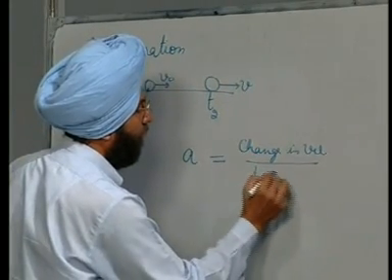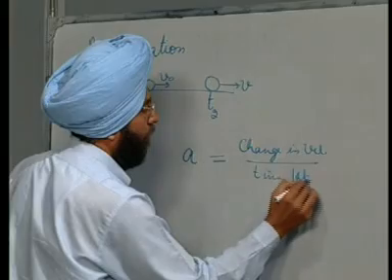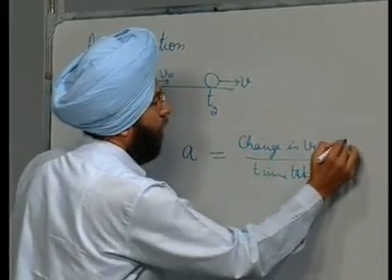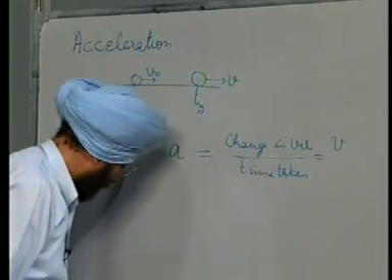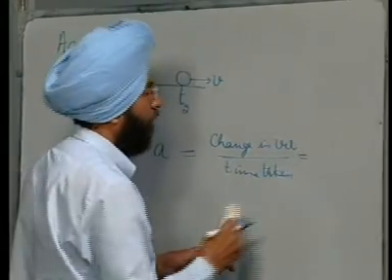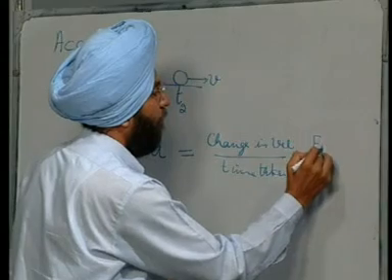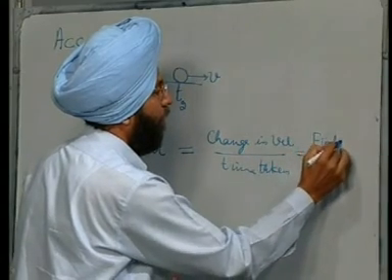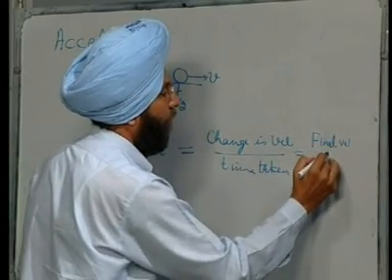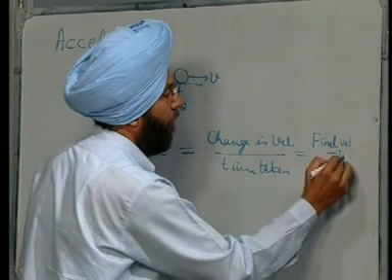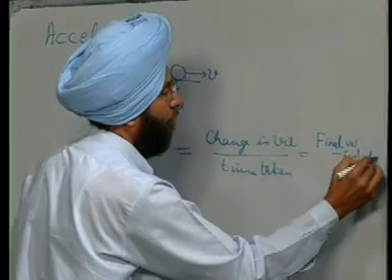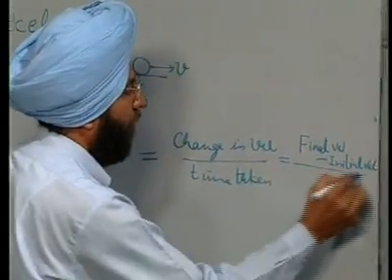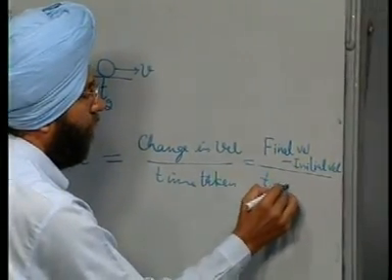Change in velocity is final velocity minus initial velocity, divided by time taken.